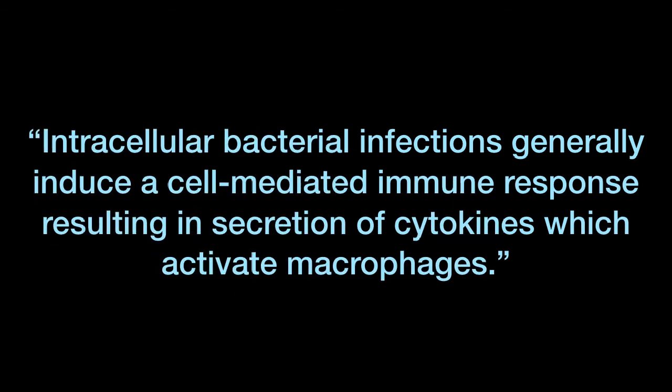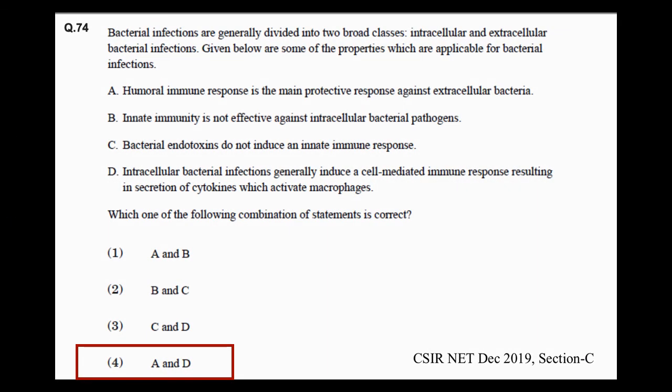So coming back to our statement, intracellular bacterial infections generally induce a cell-mediated immune response resulting in secretion of cytokines which activate macrophages. Now we have seen that it is a correct statement. This brings us to our correct combination of statements, that is A and D. Humoral immune response is the main protective response against extracellular bacteria, and intracellular bacterial infections generally induce a cell-mediated immune response resulting in secretion of cytokines which activate macrophages. Thank you.